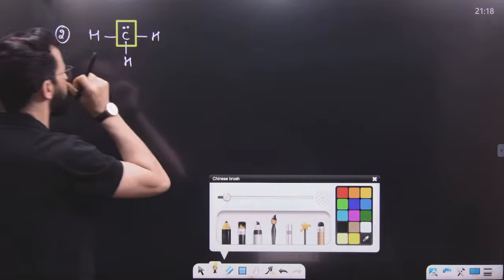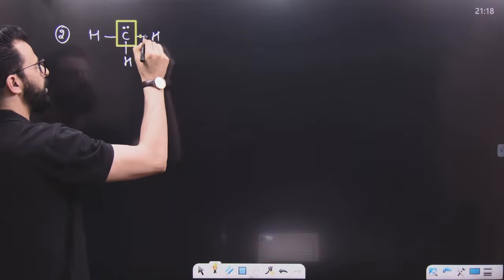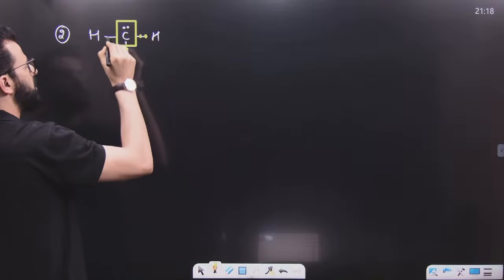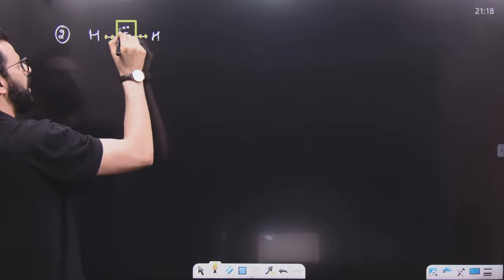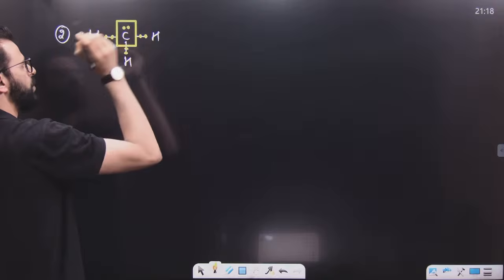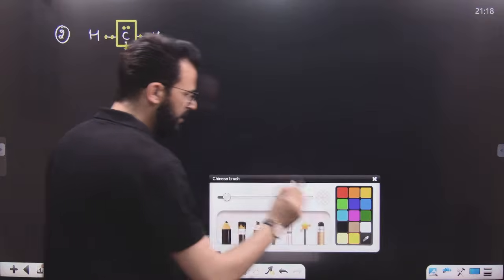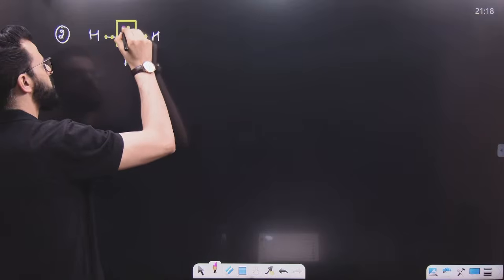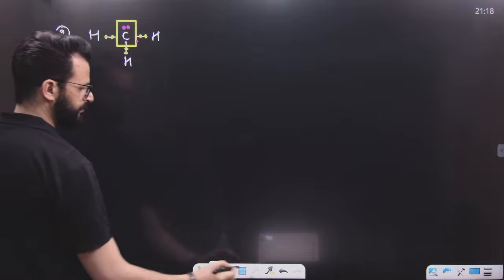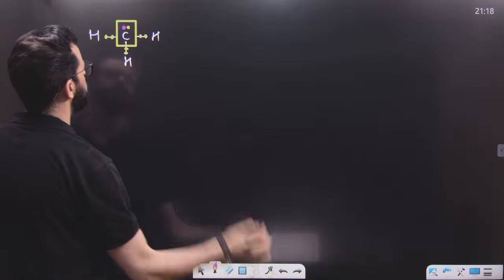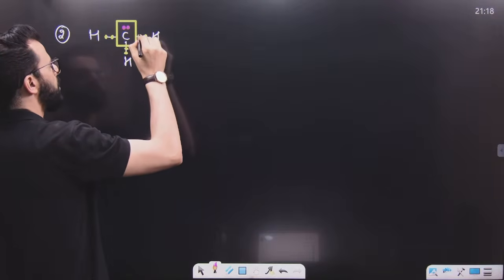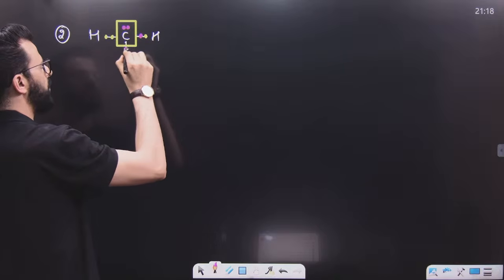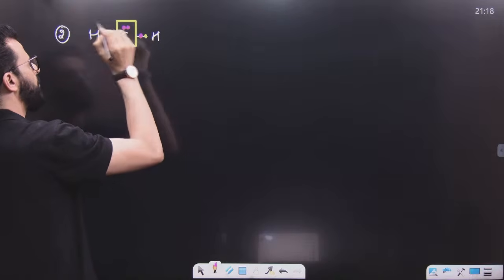Let me show you the electrons. Here, this bond is made up of 2 electrons, this bond is made up of 2 electrons, and this bond is made up of 2 electrons. And this carbon is already having these 2 electrons as well. If I change the color of the electrons of carbon, this is the electron of carbon. In each of these bonds, of the two electrons, one is of carbon and one is of hydrogen.